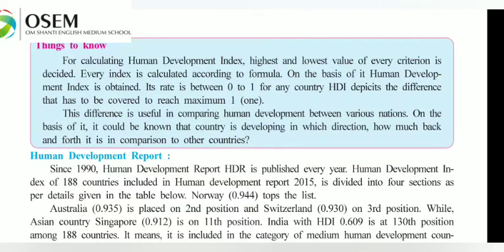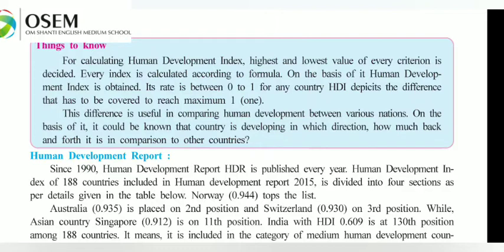Okay, block at the top, things to know. For calculating the Human Development Index, the highest and lowest value of every criterion is decided. Every index is calculated according to a formula on the basis of its human development, and there is a formula to find the Human Development Index.